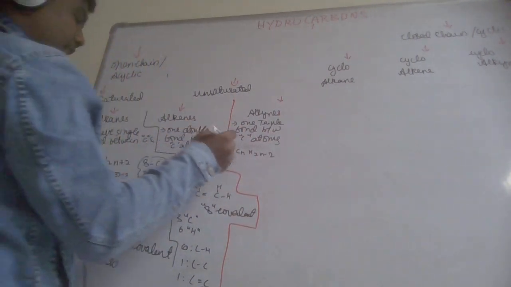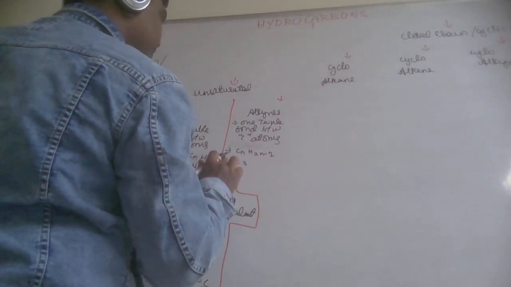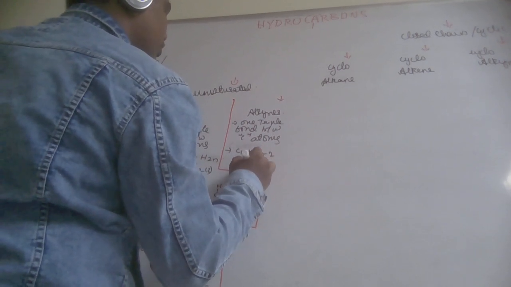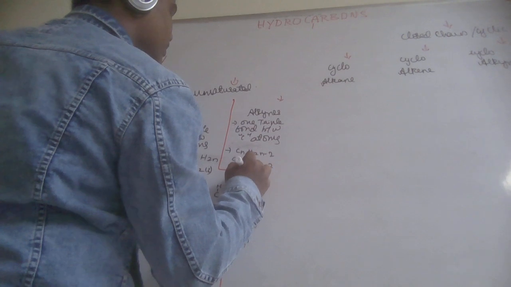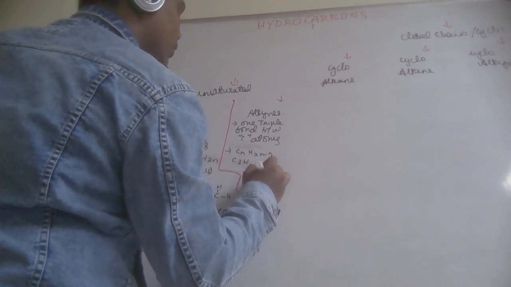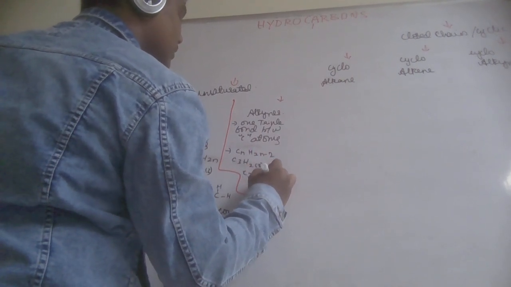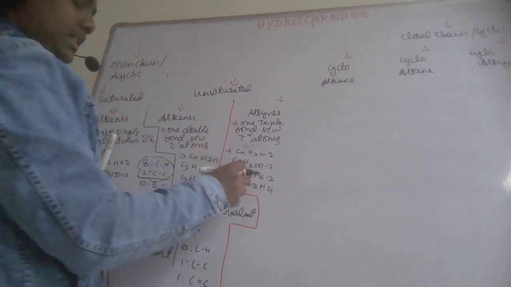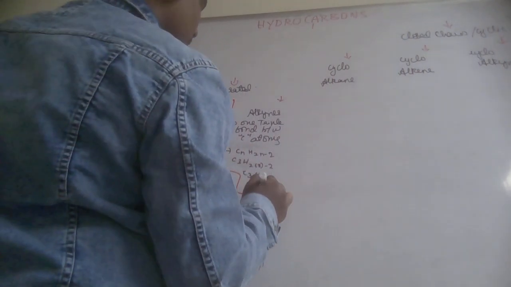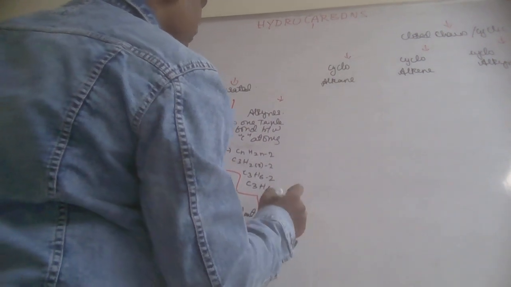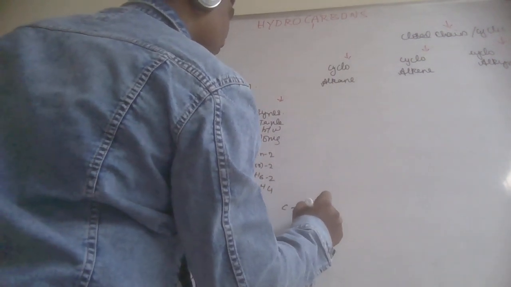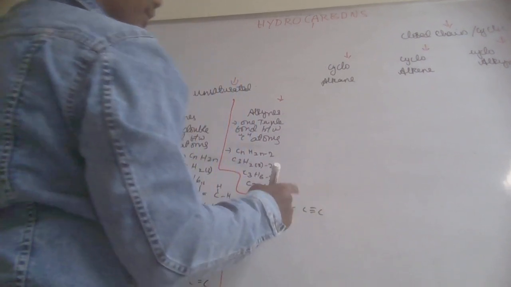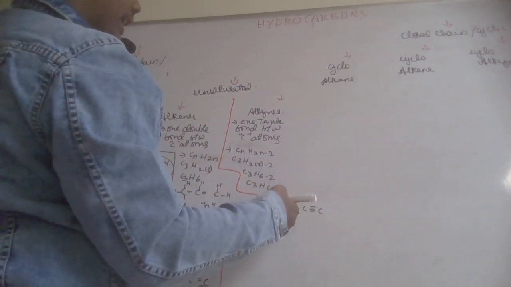Now let me take the same C3. H2n means 2 3s are 6, minus 2, C3H4. Now let me draw the structural formula. 3 carbon atoms and 1 triple bond should be there. So add 1 triple bond between any of the carbons here, or you can even add here.